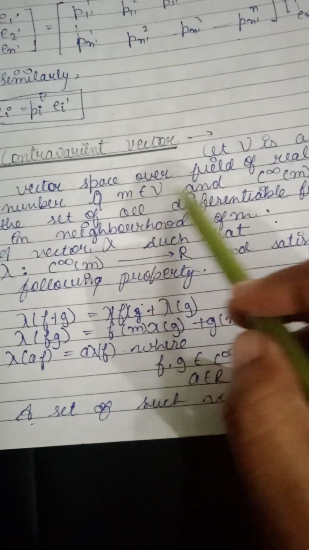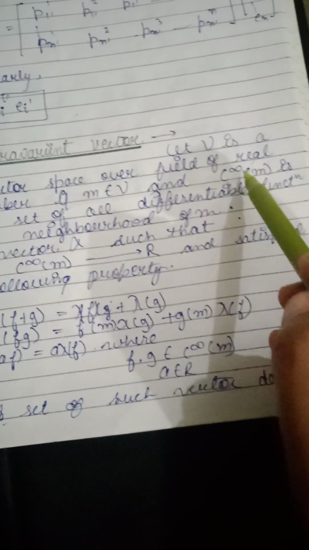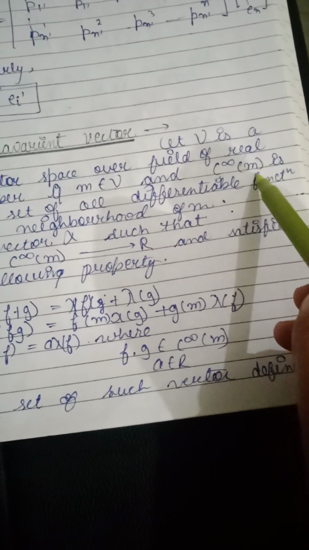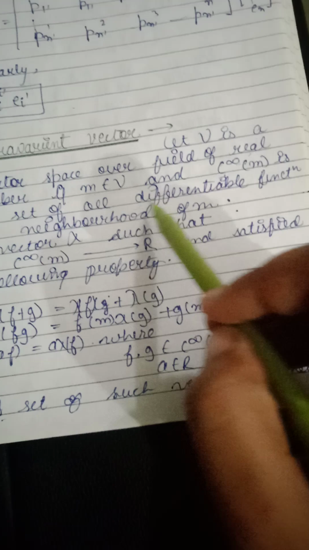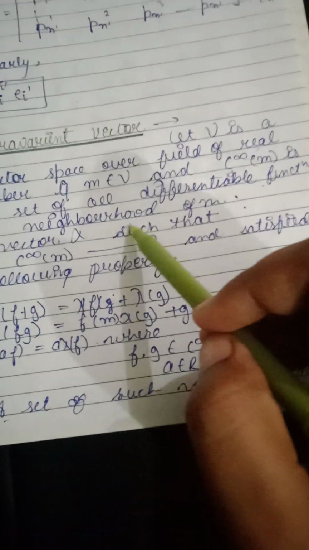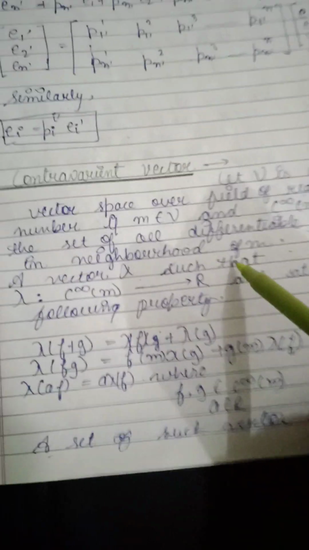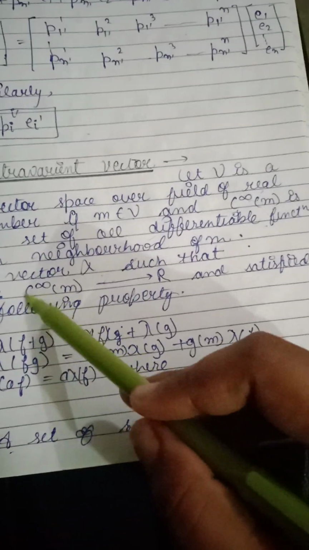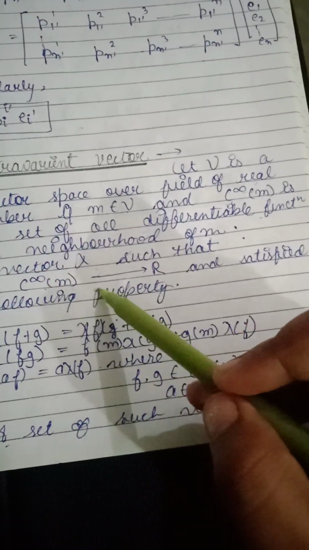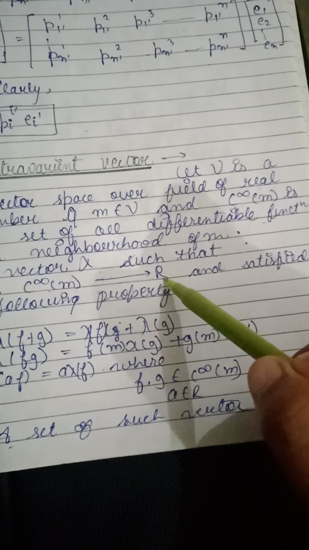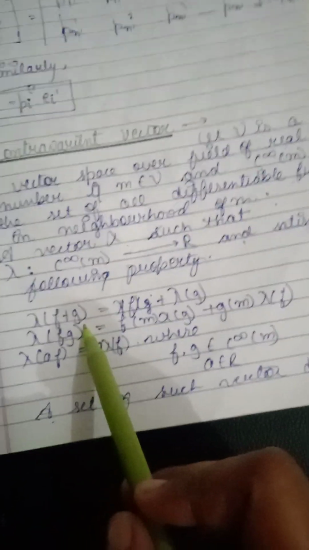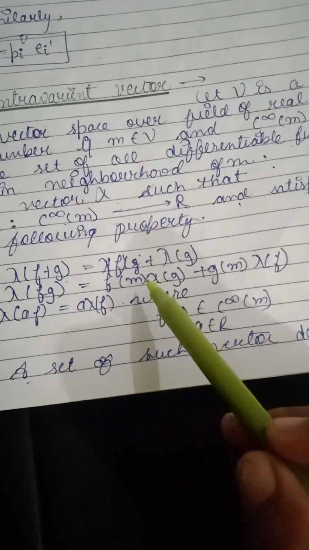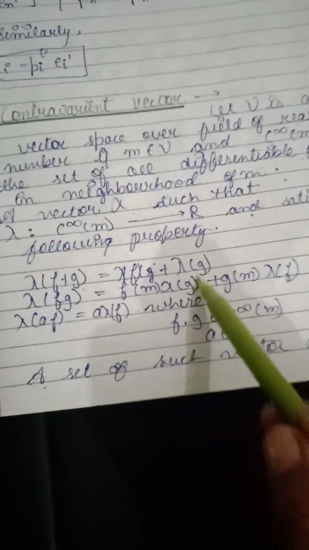If m belongs to V and C to the power infinity of m is the set of all differentiable functions in a neighborhood of m, a vector lambda maps C to the power infinity of m to R and satisfies the following properties: lambda(f plus g) equals lambda f plus lambda g.